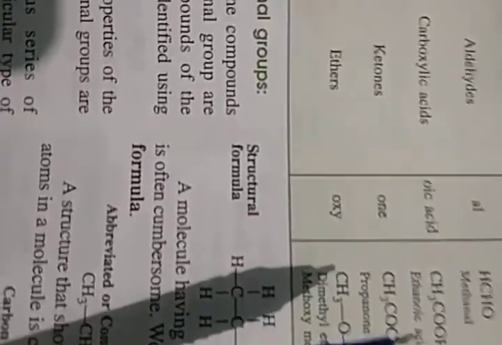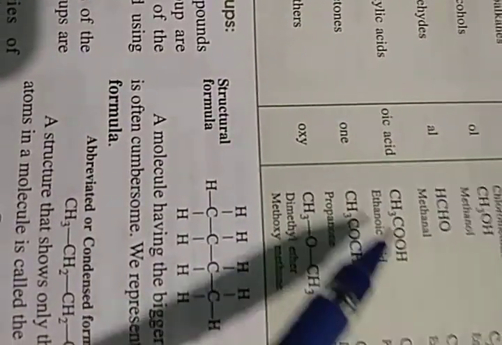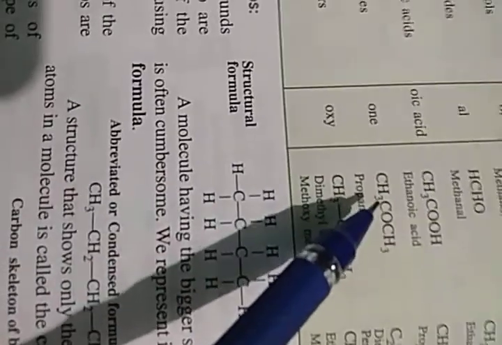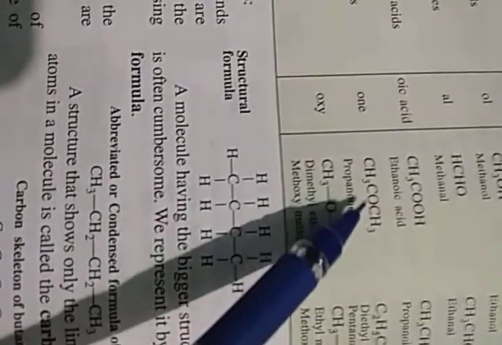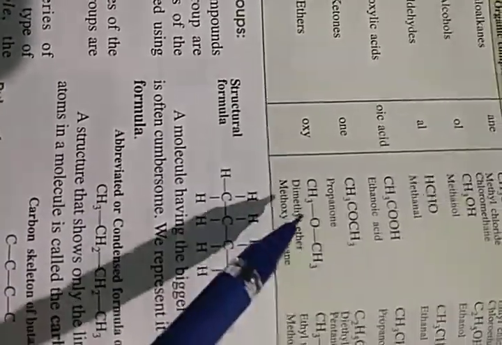How we call it ethanoic acid, we will come to know after this, in the rule of nomenclature. We will come to know why acetic acid is called ethanoic acid, and why methanol and not methyl alcohol.